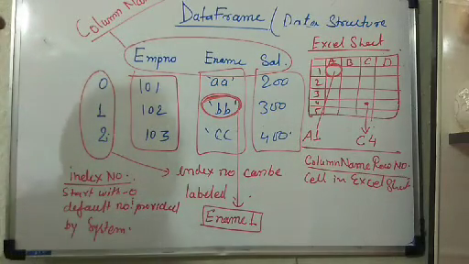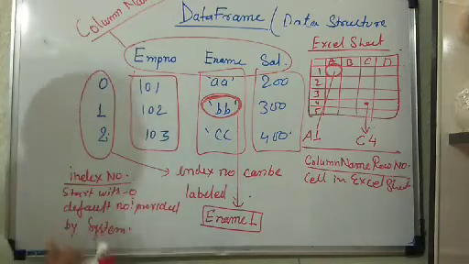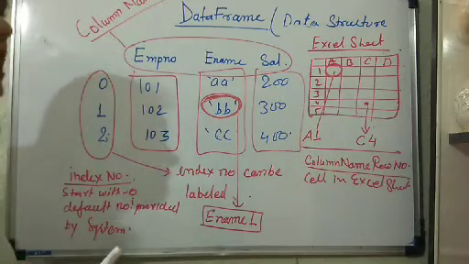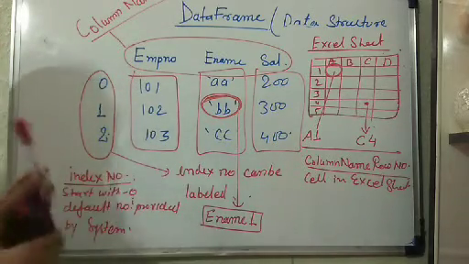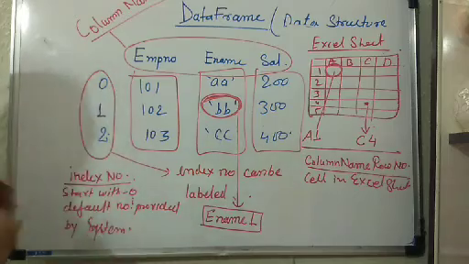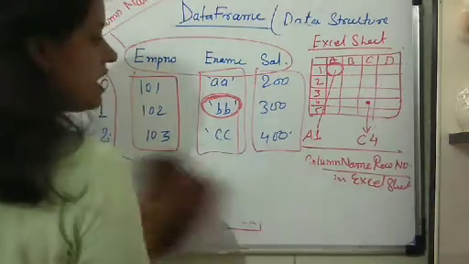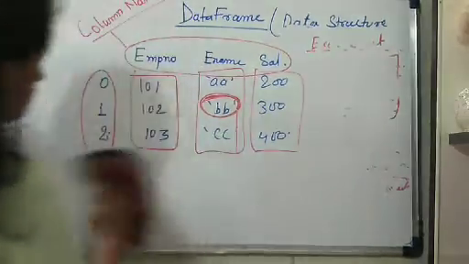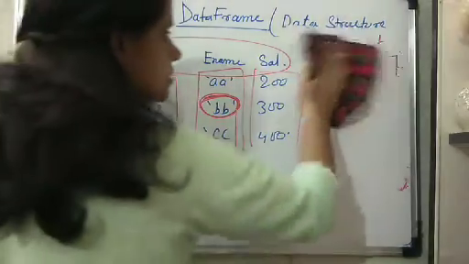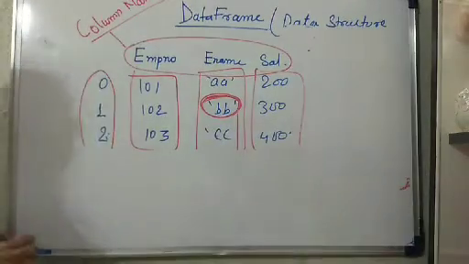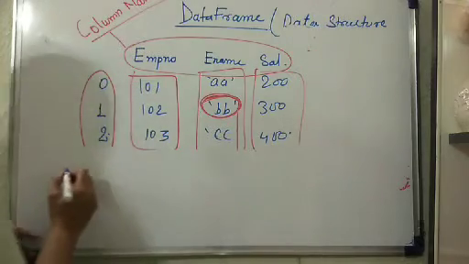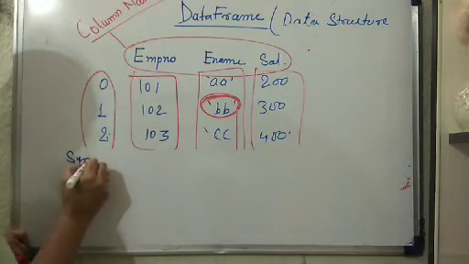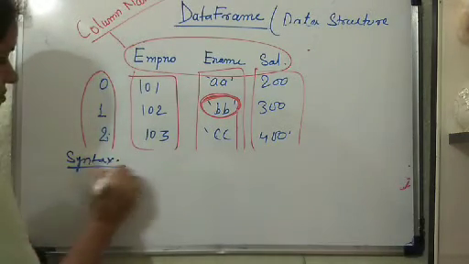So first let us see how we can create this data frame, right? So the syntax to create the data frame. For this you must remember the content of the data frame. Okay, so now let us write the syntax to create this data frame.